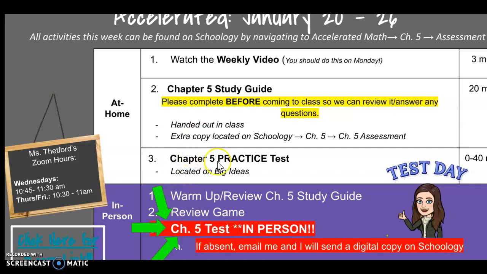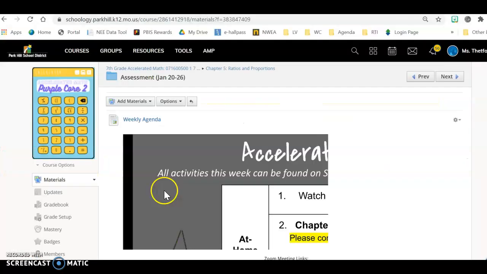Then once you do your study guide, go over to Big Ideas and complete the practice test. You will need to post your showing work for that in Schoology to get points. And then in person, we're going to review the study guide. We're going to do a review game, and then we're going to test in person. So if you are absent for this week, please let me know, and I will send you a digital copy on Schoology of our test.